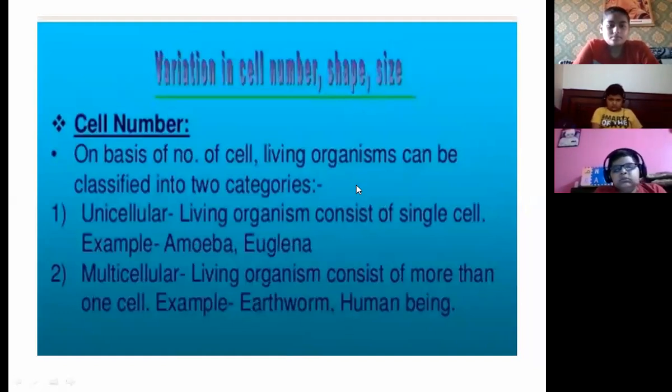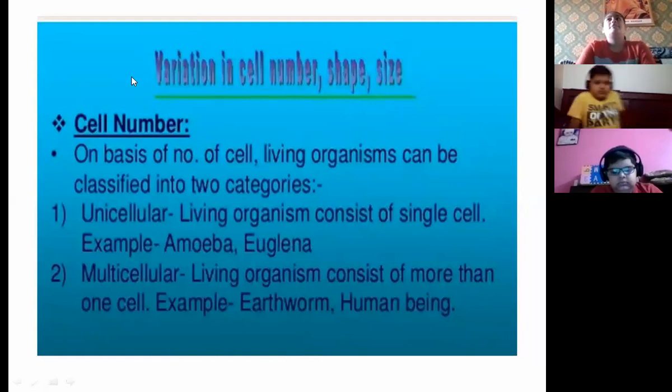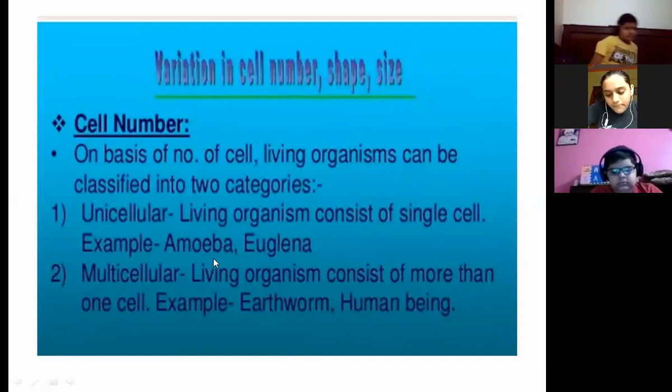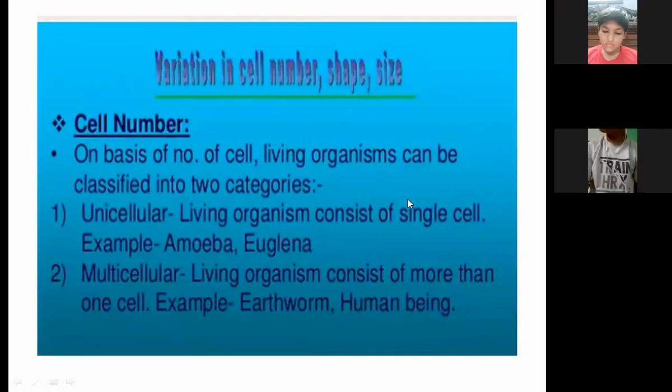Next very interesting fact about the cell is the cell number. How many cells are present? On the basis of the number of cells, living organisms can be divided into two categories: unicellular and multicellular. We have already discussed unicellular and multicellular.